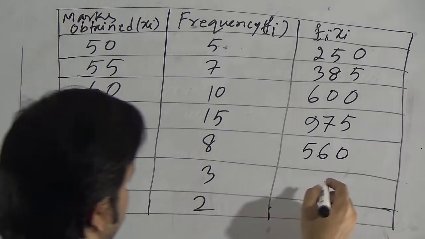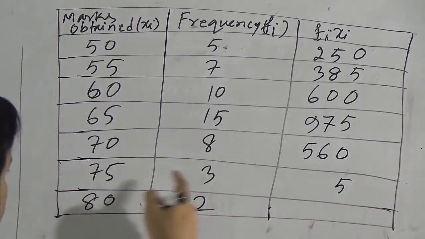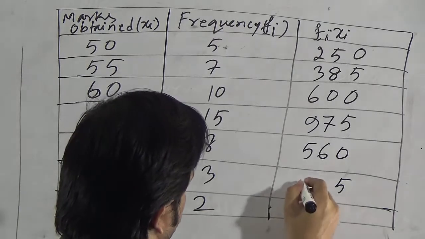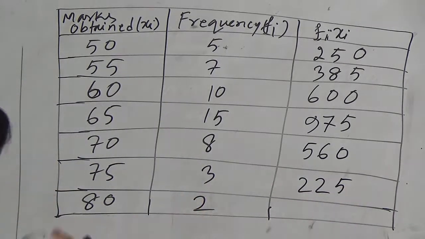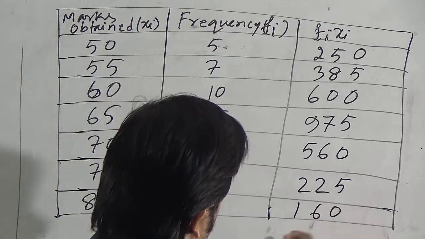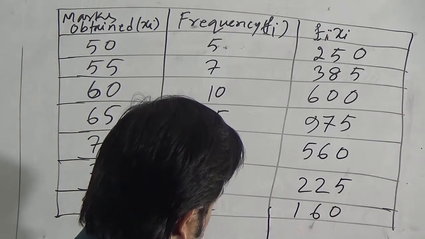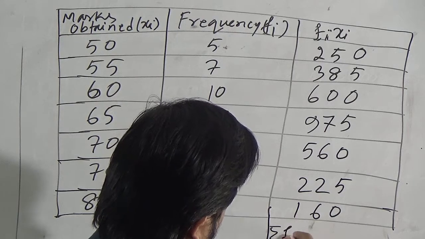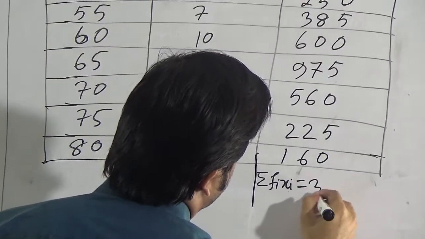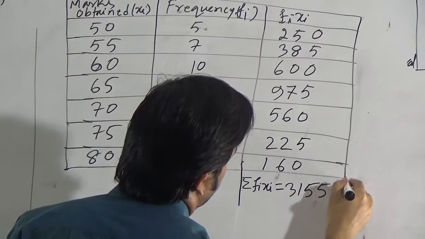It will be 225. Then multiply 80 by 2. It will be 160. Now we have to find the summation of fi xi. If we find the sum, we will get here 3155.